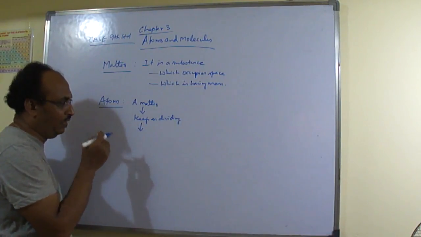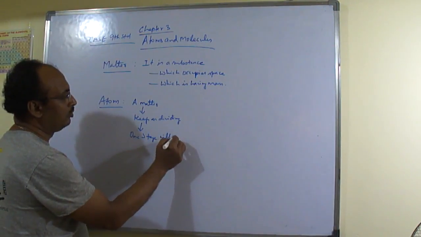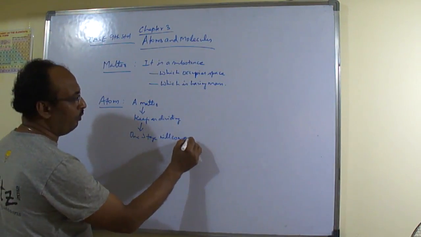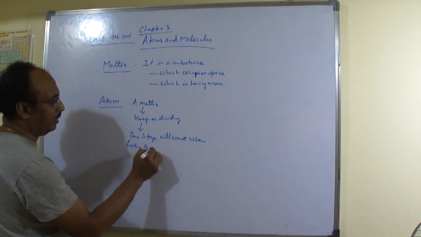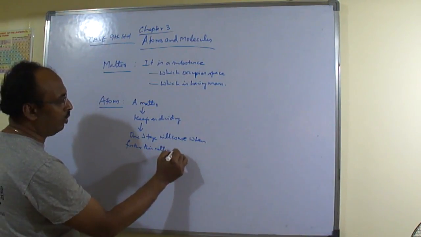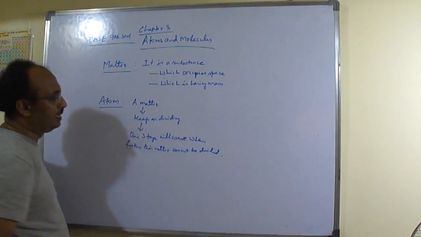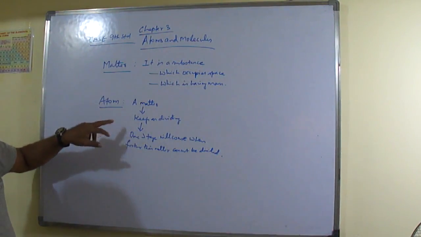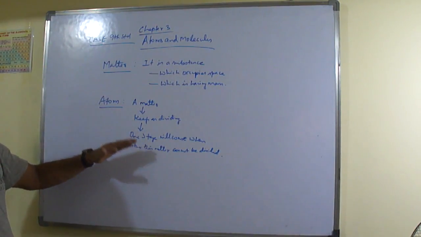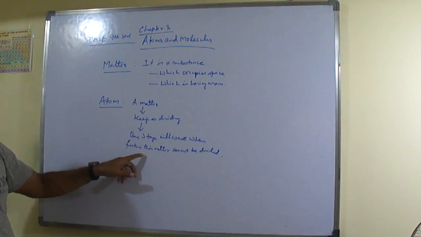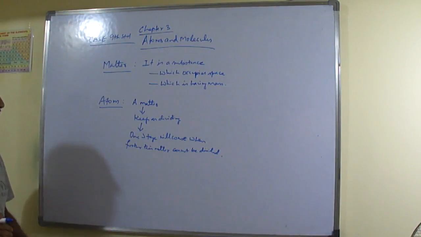at one stage a point will come when this matter cannot be divided. Means the small particles you are dividing the matter into will reach a stage where you will not be in a position to divide that matter any further.